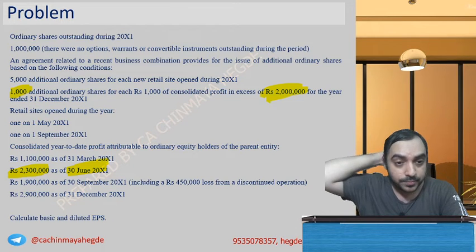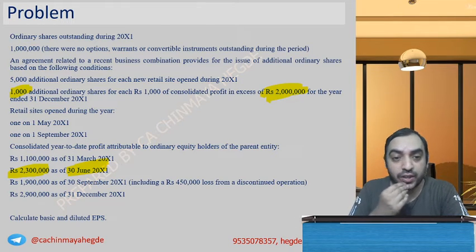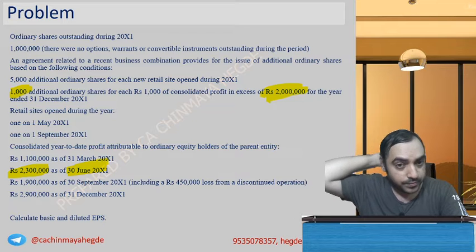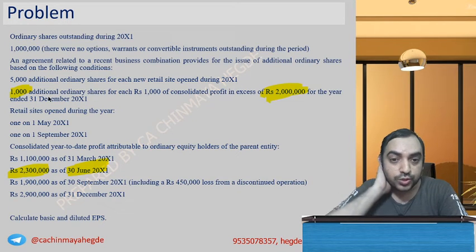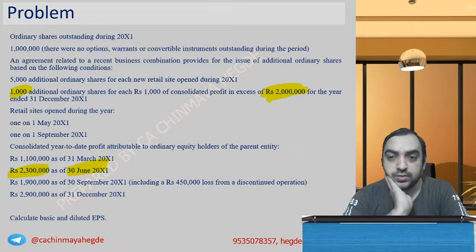In excess of 2 million, for each of additional shares for each, for 2 million. So how many shares are issuable?